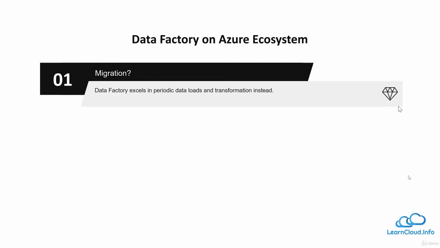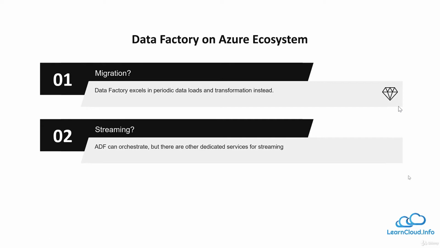So we want to use those services for migration, even though we can use Data Factory for migration. But since Microsoft has provided those specialized services, it is preferred to use those services. However, if we have a requirement where we want to periodically migrate our data, then we should consider using Data Factory.